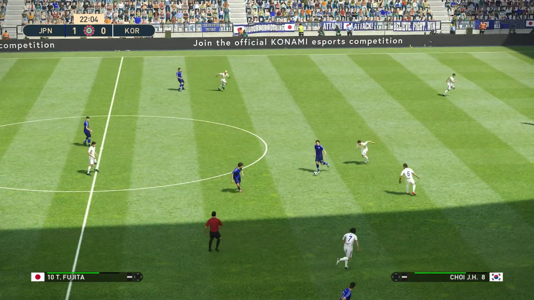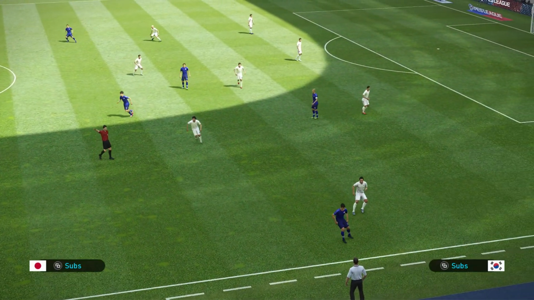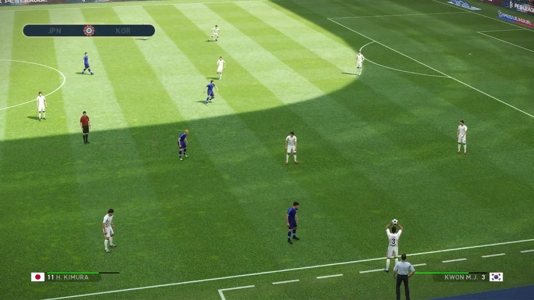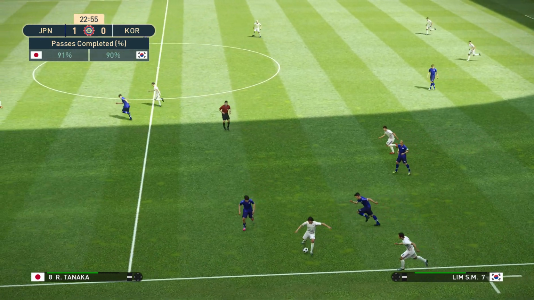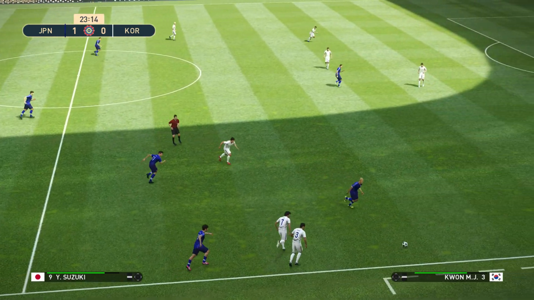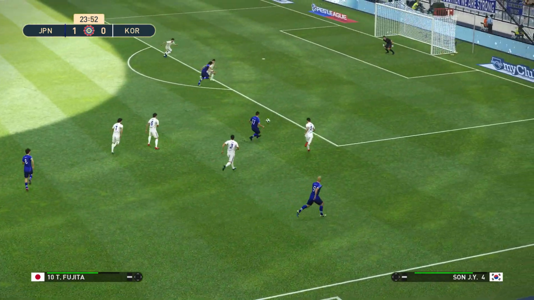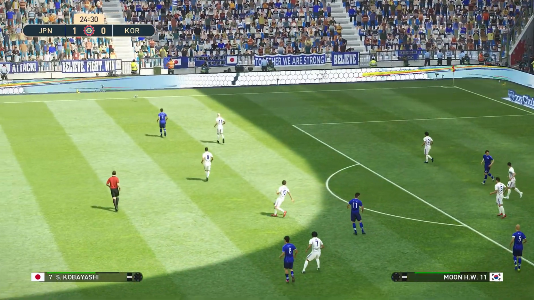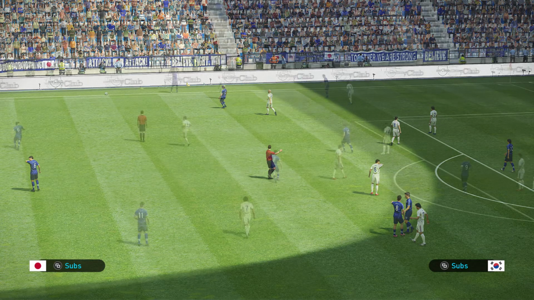And Japan win it back. Tanaka. And the ball goes out of play for a throw into South Korea. Go on to take it. Here's Lim. Oh, and a mix up there from the two Koreans, and Suzuki takes it. Plays it into Kimura. Here's Fujita. And it's taken away by the defender and it's cleared out. South Korea get away with that one.